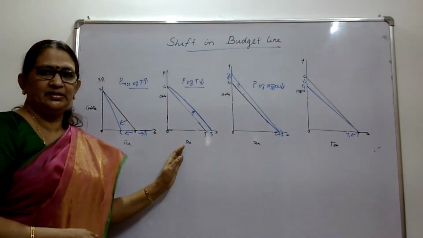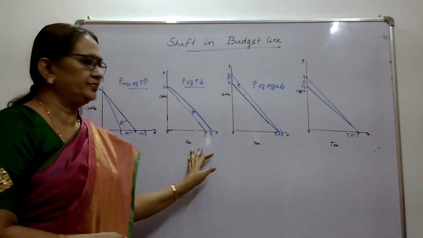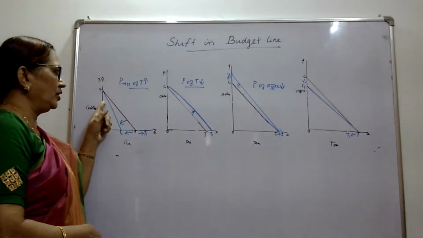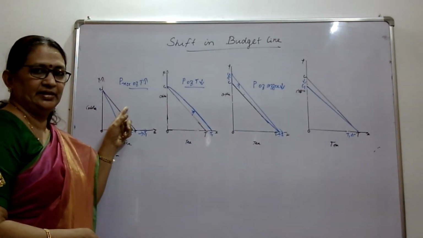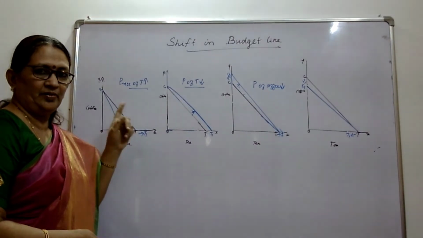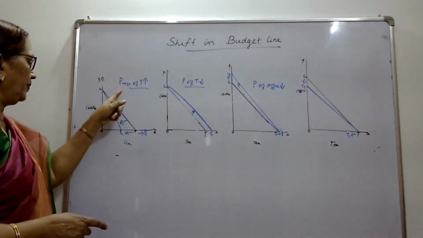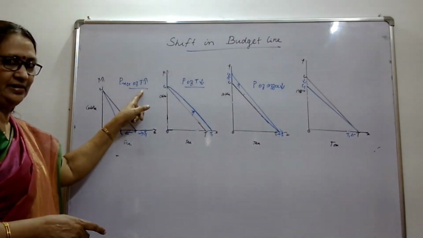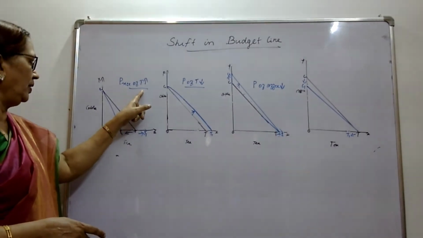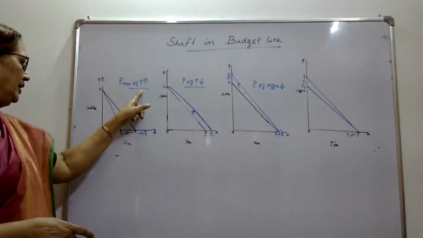So, shifting budget line, certain specific cases are there. See, here the price of a commodity changes, income remaining the same. Here we have taken the example of tea and coffee. If price of tea only increases, price of coffee remaining the same, the consumer can now afford only less quantity of tea.